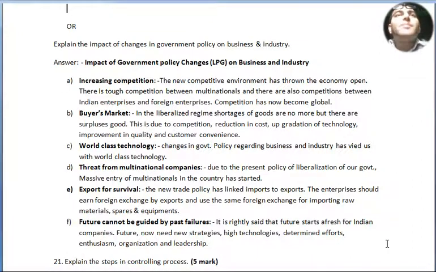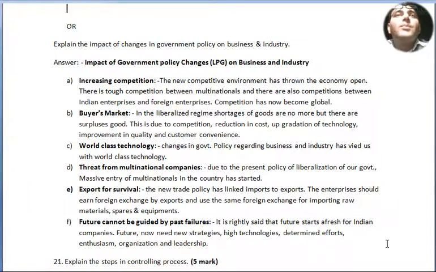Buyer's market is the second point. In the liberalized regime, shortages of goods are no more, but there are surplus goods. This is due to competition, reduction in cost, upgradation of technology, improvement in quality and customer convenience. Point C, world-class technology. Changes in government policy regarding business and industry have provided us with world-class technology. Threat from multinational companies. Due to the present policy of liberalization of our government, massive entry of multinationals in the country has started.